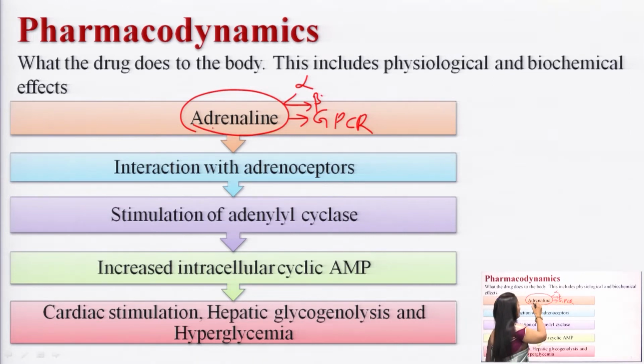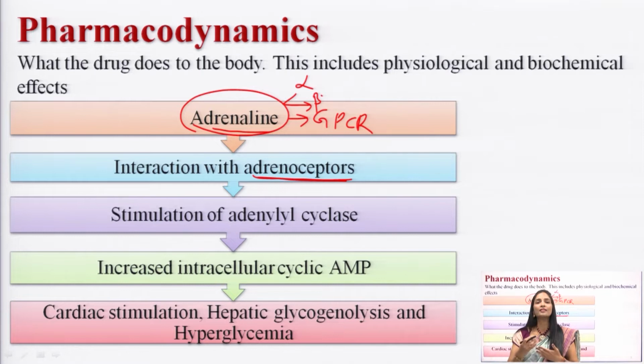When adrenaline interacts with the receptor, which type of receptor is it? Adrenoreceptor. When adrenaline is released from the presynaptic neuron, it binds to the postsynaptic neuron, which has adrenoreceptors. How many types of receptors are there for adrenaline? We have two types: the alpha receptor and the beta receptor. Both are GPCR receptors, meaning G protein coupled receptors. Once adrenaline binds to the adrenoreceptor, what happens? It stimulates adenyl cyclase because it acts through GPCR, and by stimulating adenyl cyclase activity it increases the cyclic AMP levels.